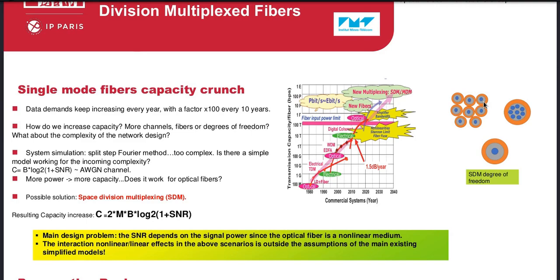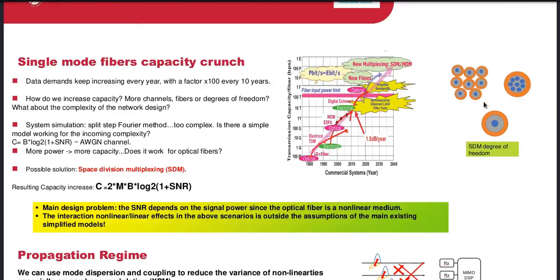One of the solutions which is still being studied is that we can use linear effects, for example modal dispersion and strong coupling, to fight the nonlinear effects. So in our study, we realized that we can use modal dispersion to combat XPM, which is the dominant nonlinearity in high capacity optical fiber systems. So we came up with a model.